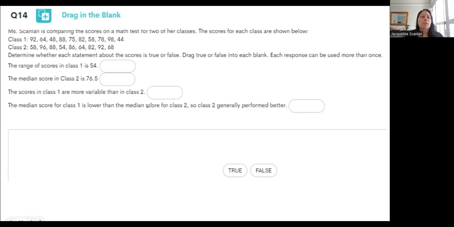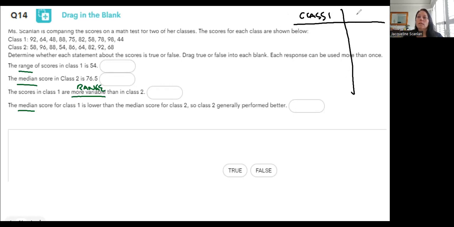Guys, this is going to ask me to find the range, the median, more variable means range. I hope you remember that. And then the median again. So I'm going to set this one up just like I did that last problem, where I'm going to make a chart. I'm going to list my answers, right? Okay, so I'm going to start with class 1. And class 2.